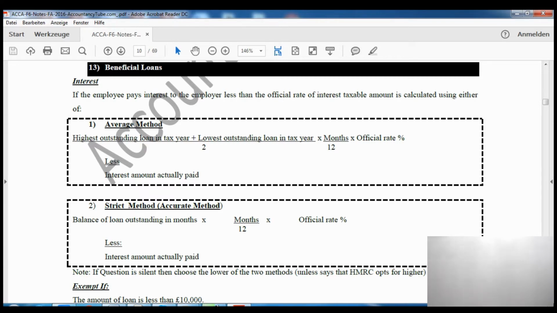And obviously, if the loan is less than £10,000, then we do not have to take any benefit at all. So if the loan is £10,000 or less than that, that will be an exempt loan.